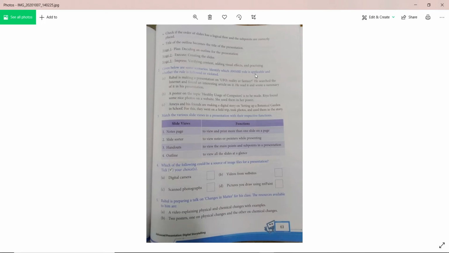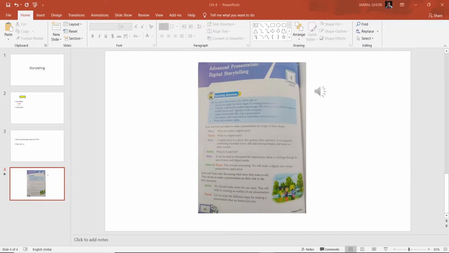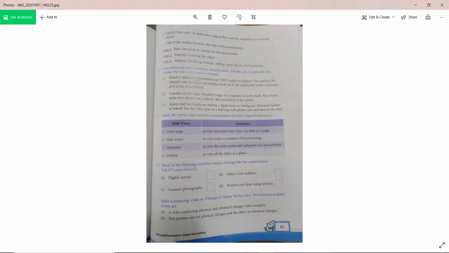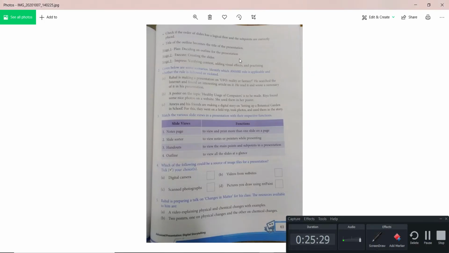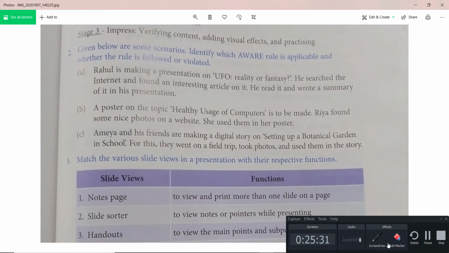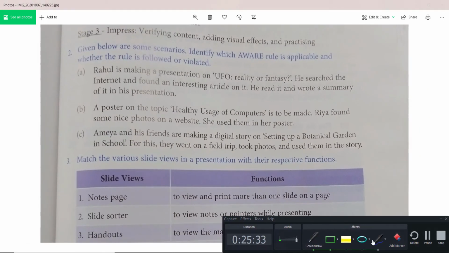So that is not like a copyright issue. So this is what he can do. Sorry here. Yeah, let me mark it down for you. Let me zoom it first. Okay. So what we just need to check is whether it is used properly or not, right? So here our rule is not applicable, right?